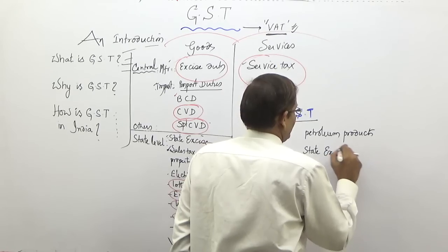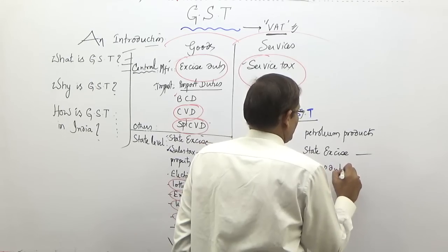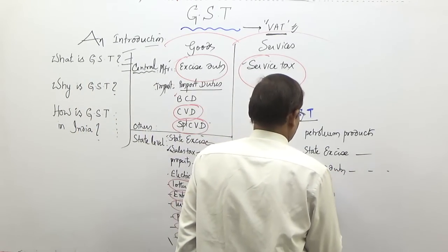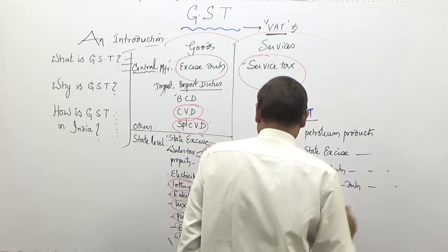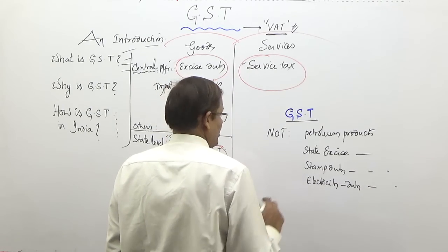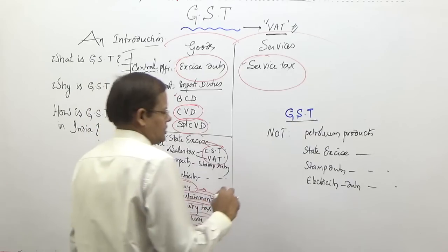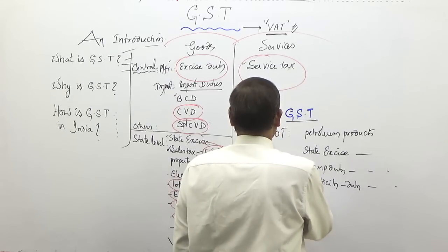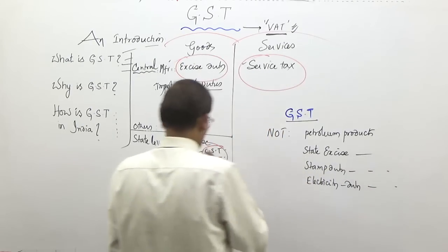State governments still enjoy the collection, and stamp duty etc. on property, immovable property. State governments still enjoy. Electricity duty, still they enjoy. Okay. So unfortunately, these are still there. State governments are still collecting and enjoying, and state governments are also collecting on tobacco products. On tobacco also, they were not agreeing.